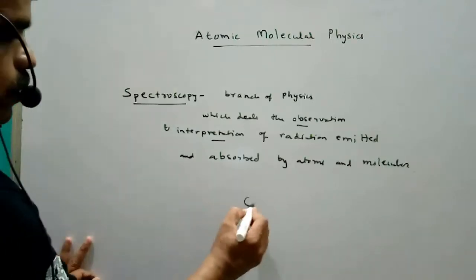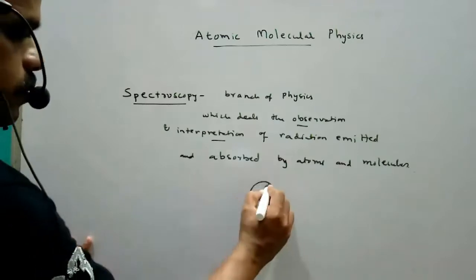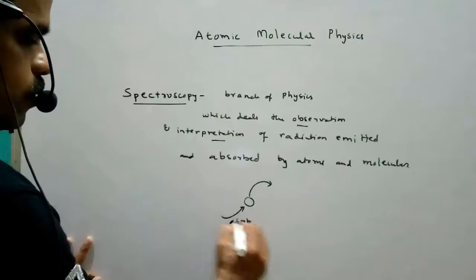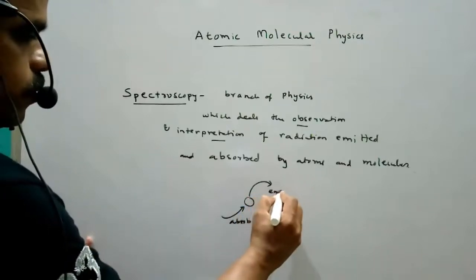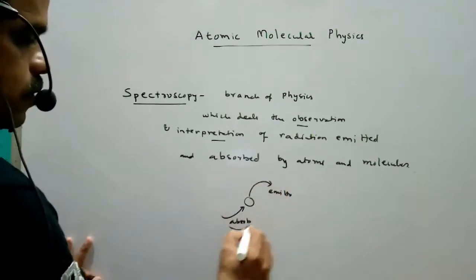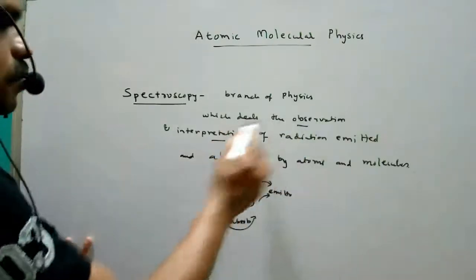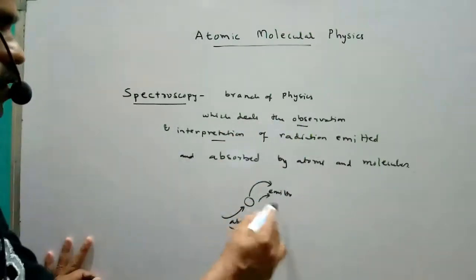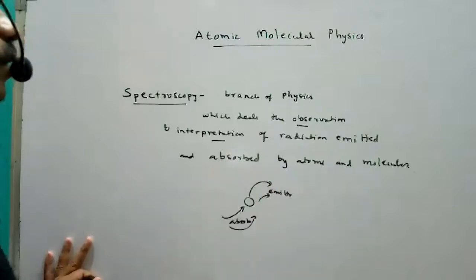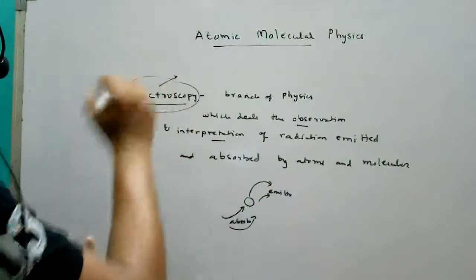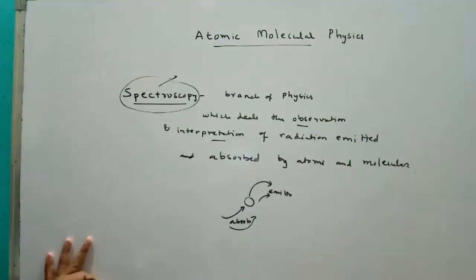See, this is the atom, radiation emitted and absorbed. This is observed. Here emitting. See, the radiation absorbed and emitting, which deals with the observation and interpretation of radiation emitted and absorbed by atoms and molecules. So the study of the observation is spectroscopy. It is a branch of physics.